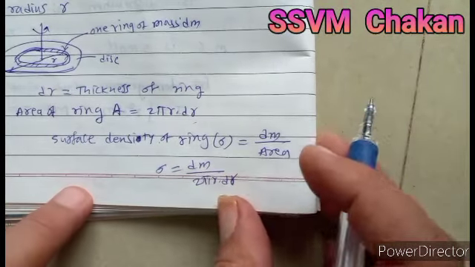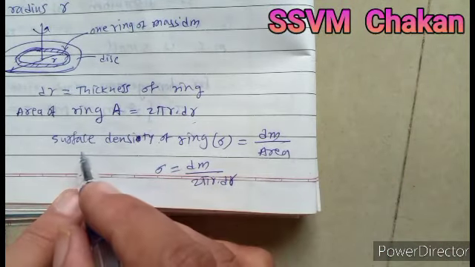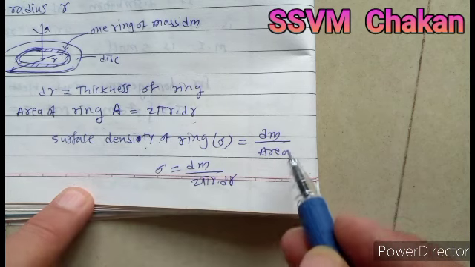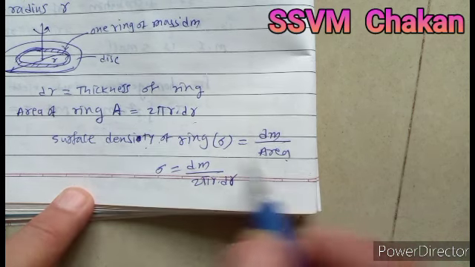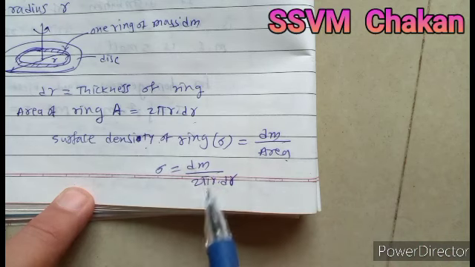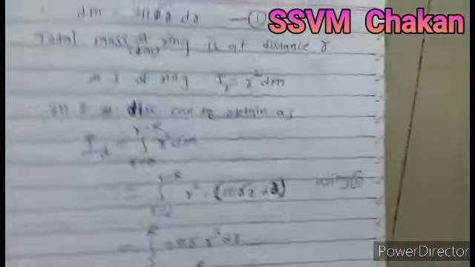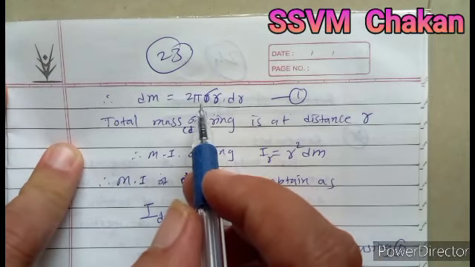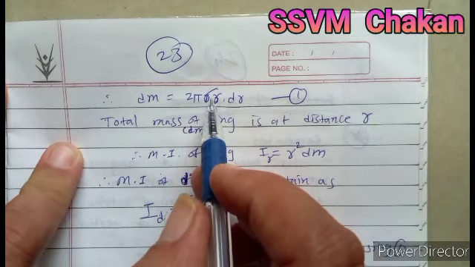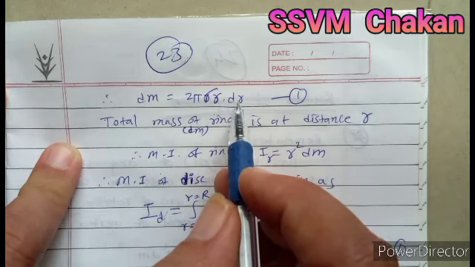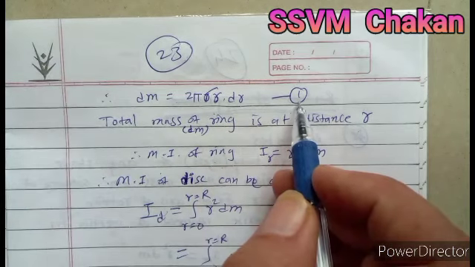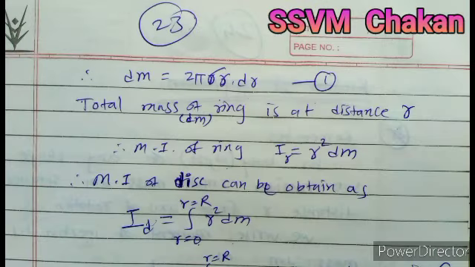Surface density: density, you know, is mass upon volume. Here we are considering the surface, so instead of volume we take mass upon area, and the area is calculated as 2 pi r into dr. Substituting that value, sigma is equal to dm divided by 2 pi r dr. From that, dm is nothing but 2 pi sigma r dr, known as equation 1. It gives the total mass of a ring having radius small r.